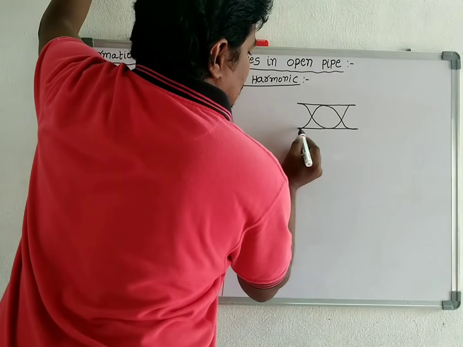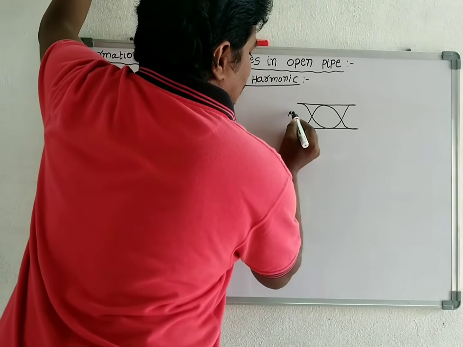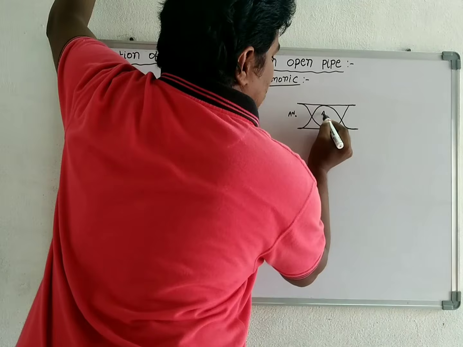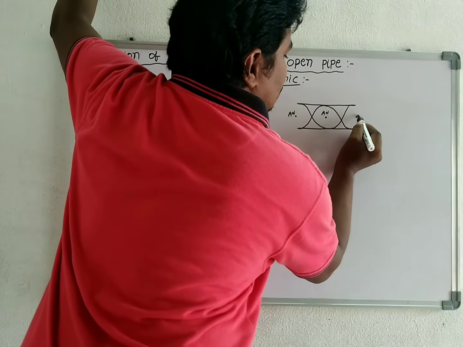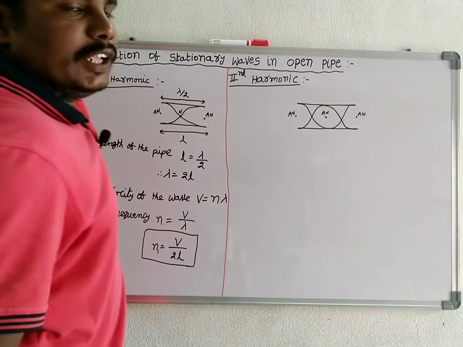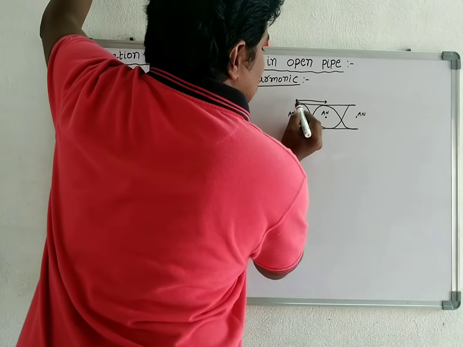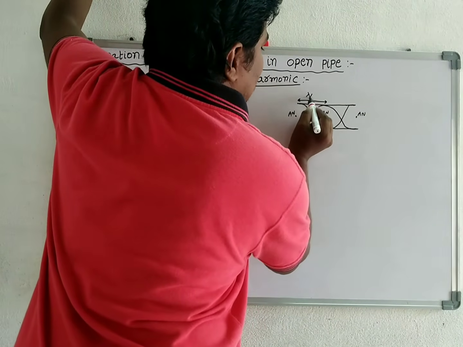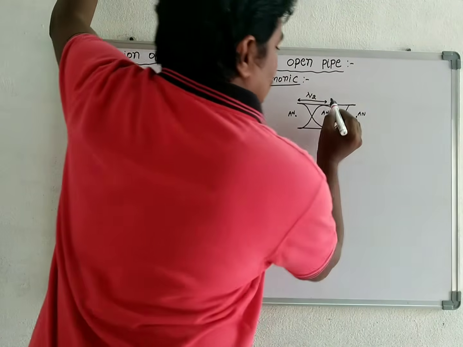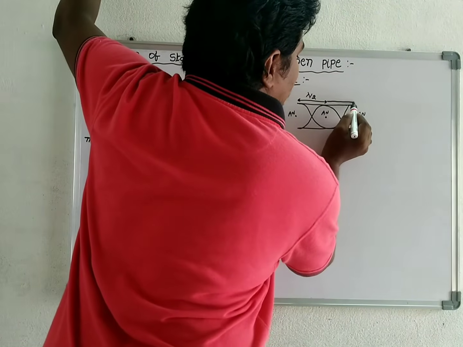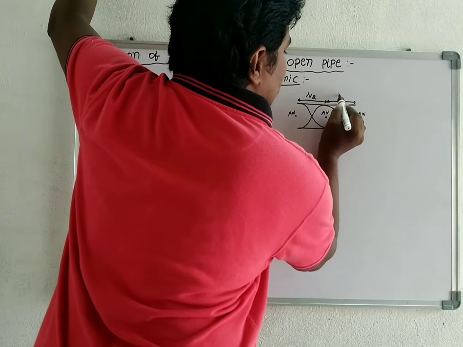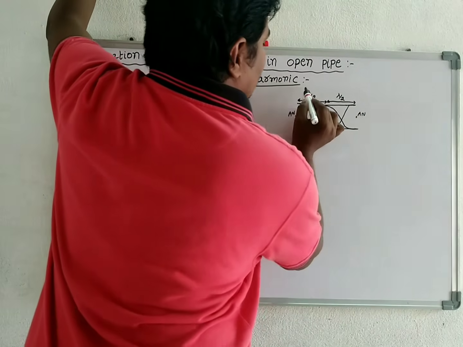This is antinode, this is antinode, and this is also antinode. The distance between two successive antinodes is lambda by 2, and again the distance between two successive antinodes is lambda by 2.